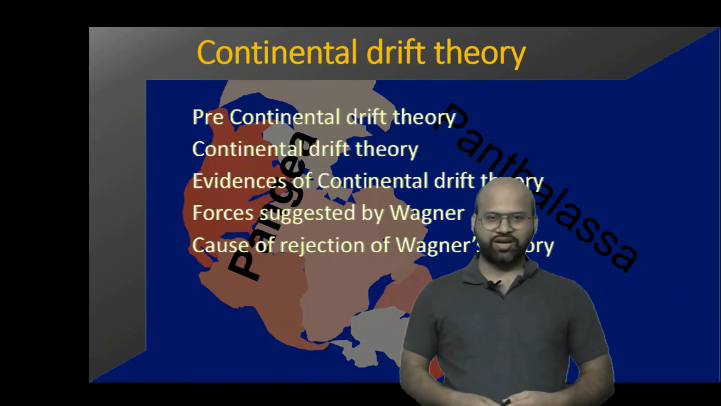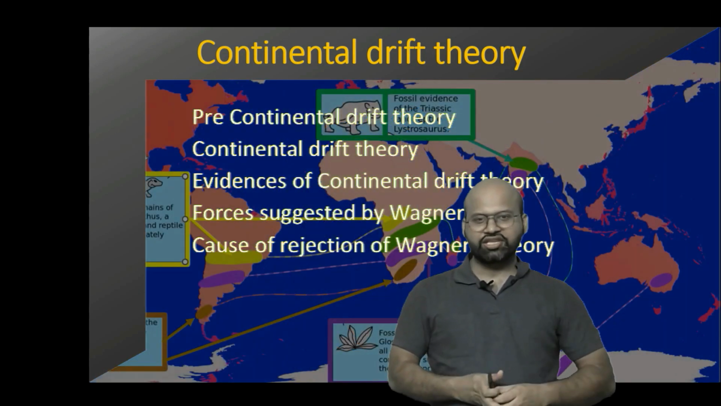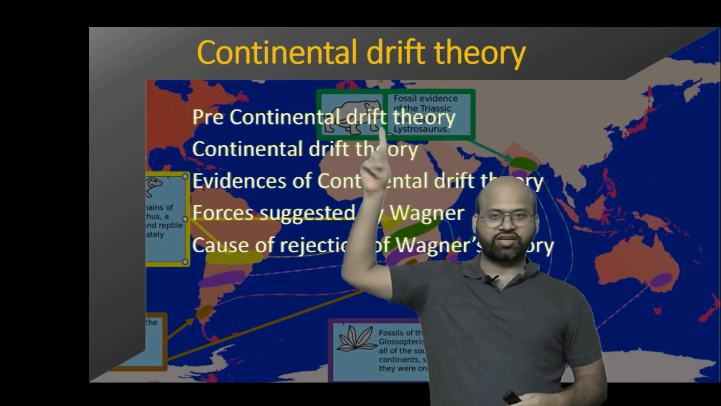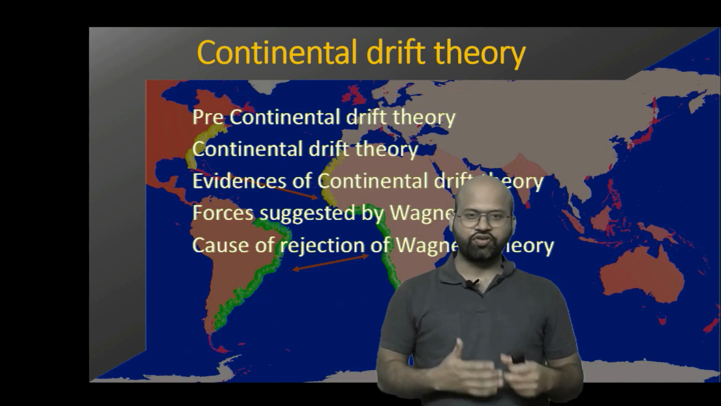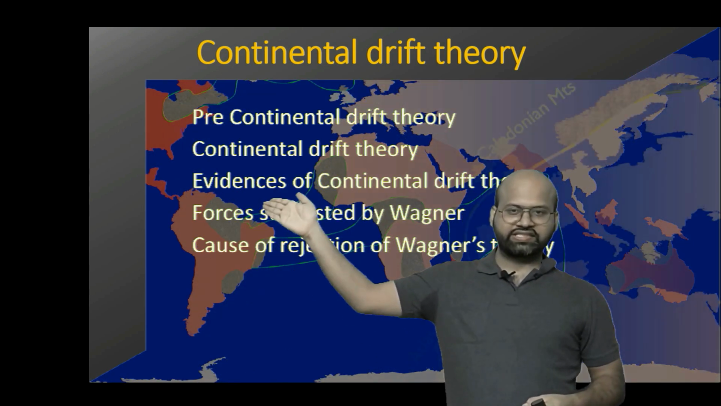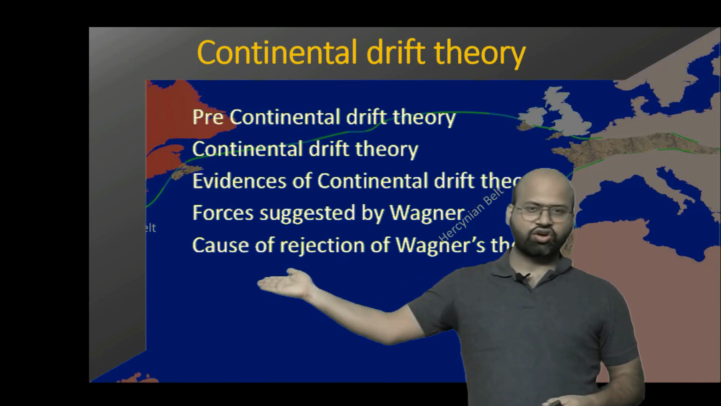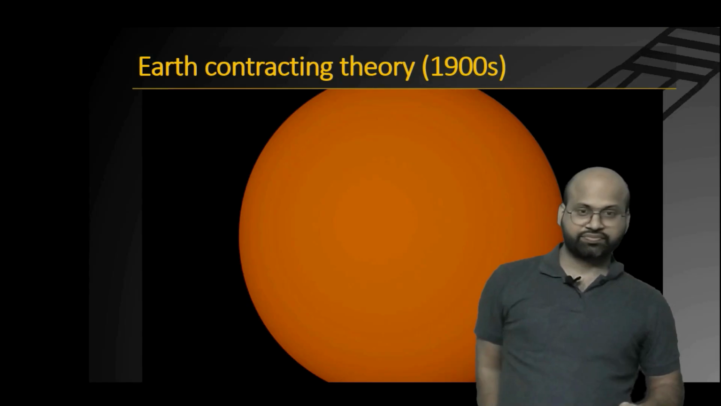Hello guys, welcome to Zeta Axis, and today we will be discussing continental drift theory. In this topic we will discuss the pre-continental drift theory, that is the theory which existed before continental drift theory, the continental drift theory given by Wegner, the evidences he suggested, the forces he suggested for the continental drift, and the cause of rejection of Wegner's theory.